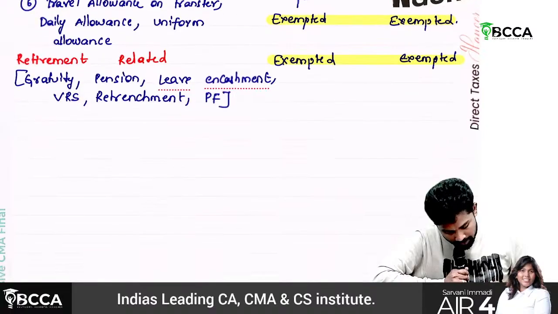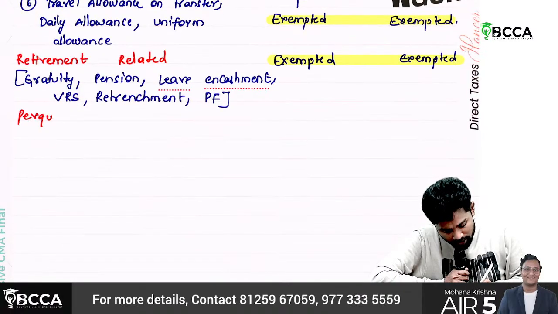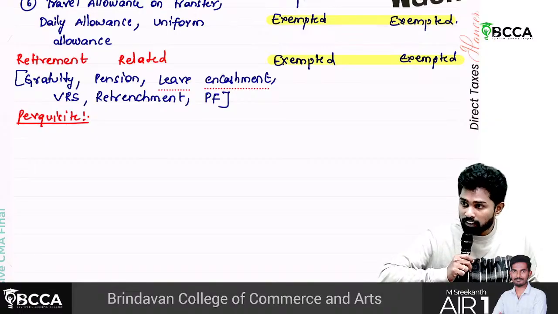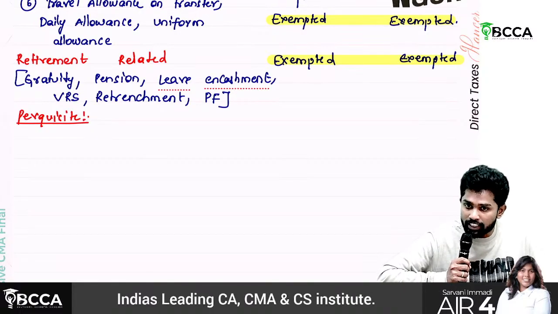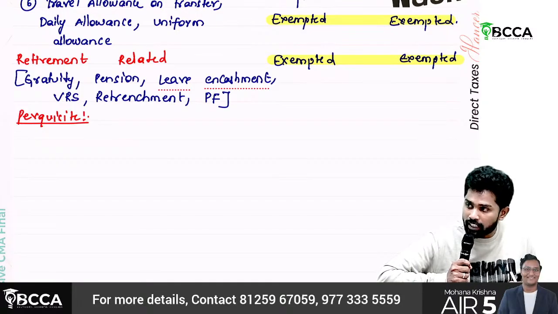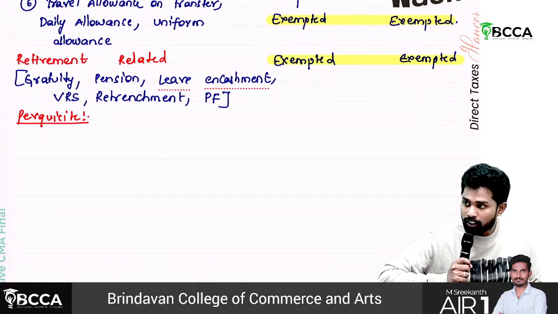Then perquisites, sir. Perquisites, majorly, they are taxable only, sir. There is only one exempted perquisite. What is that perquisite? Food coupons up to rupees 50. If the meal is provided up to rupees 50, it is not treated as a perquisite. Above 50 rupees, it will be treated as a taxable perquisite only. That exemption is there even in the new regime also.